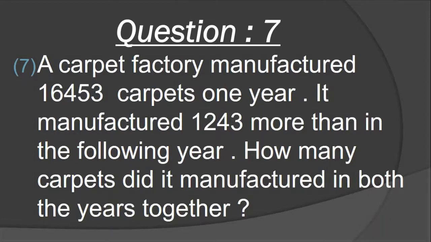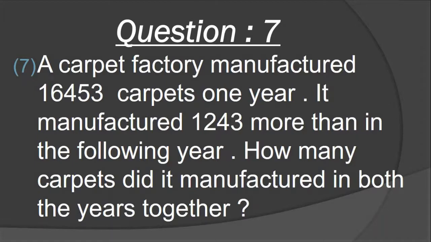Understood? Again and again I am repeating because you have to learn and understand the question or problem. What is the question? First of all you read, and read again. Okay, so now I am reading the question. A carpet factory manufactured 16,453 carpets in 1 year. It manufactured 1,243 more in the following year. How many carpets did it manufacture in both the years together?